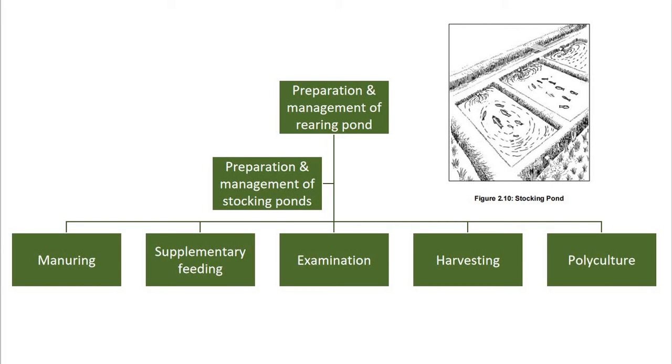Now, composite carp culture in India is an age-old practice. The fishes like Catla, which is a surface feeder, Labeo rohita, which is a column feeder, and Cirrhinus mrigala, which is a bottom feeder, are stocked in a ratio of about 3:3:4.